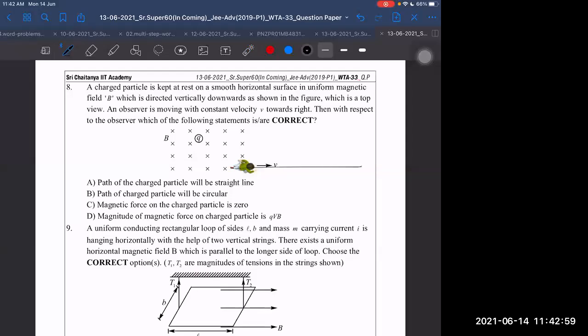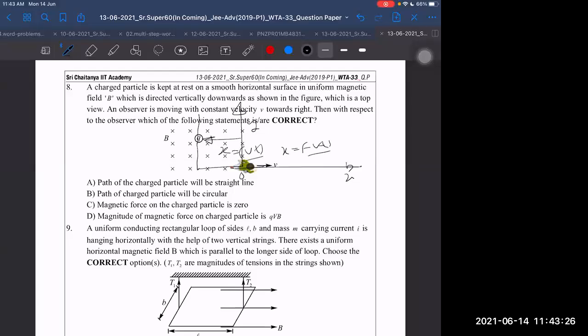Now a person starts moving, and this charge is at rest only. With respect to the person, this is the y-axis of the person, this is the x-axis of the person, and this is the origin of the person. The person is moving, taking the y-axis along with him. Then with respect to that origin, won't the x become something negative here? If the person has moved for time t, then v into t will be the distance, so the x coordinate of the particle will be minus vt.